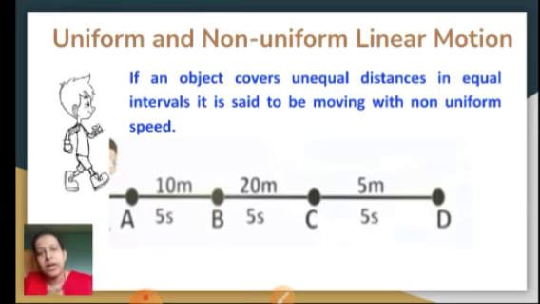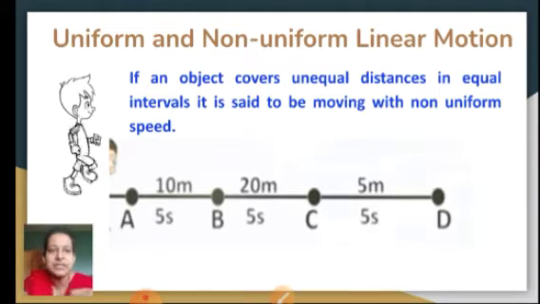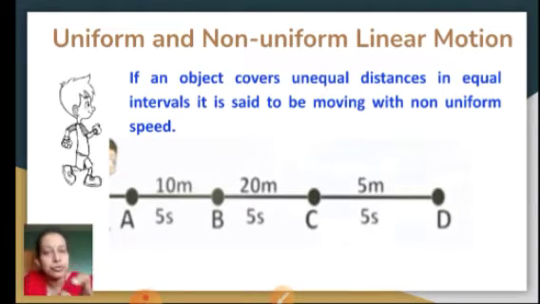Let's try to find out along each of these paths whether the speed is same or unequal. So in the first path, that is AB, the distance is 10 meters and time is 5 seconds. Every time, if you note down, time is same, 5 seconds, 5 seconds, 5 seconds.